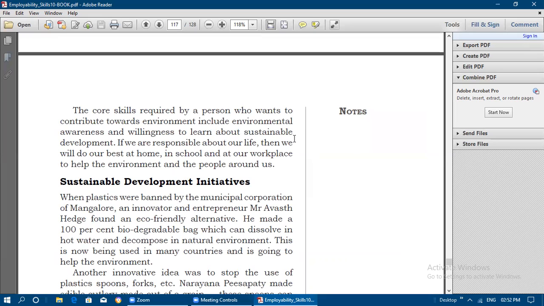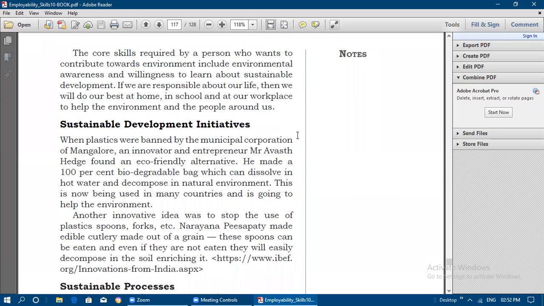So how can we improve our economic growth without affecting our natural resources? Everyone needs to learn some kind of techniques in order to implement in their business. So if we are responsible about our life, then we will do our best at home first, and in school, and at our workplace, to help the environment and the people around us.